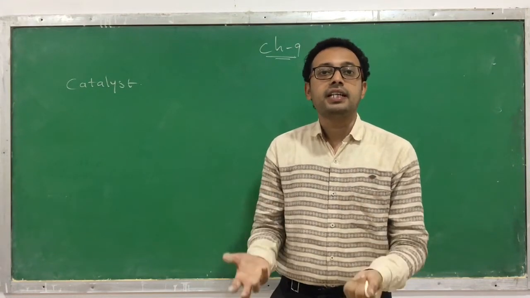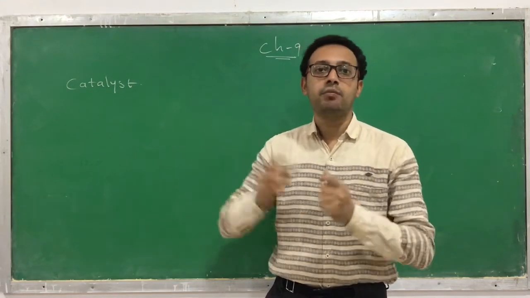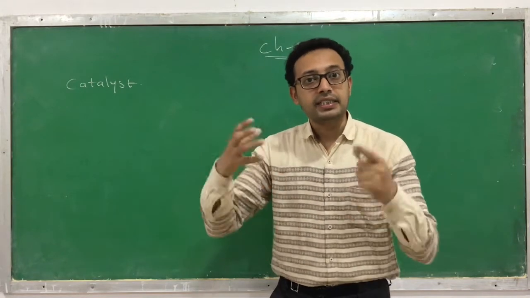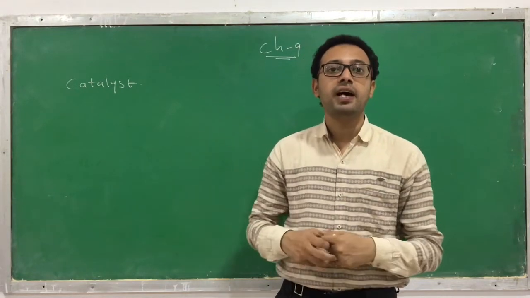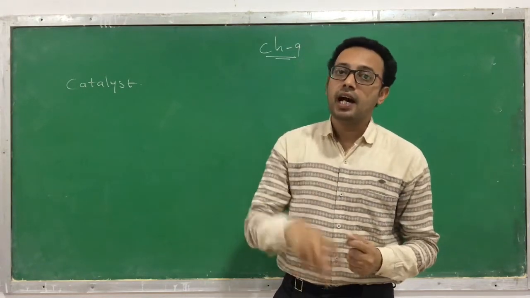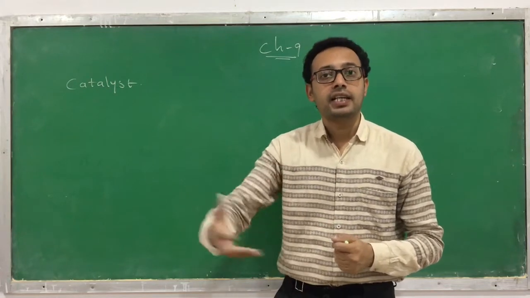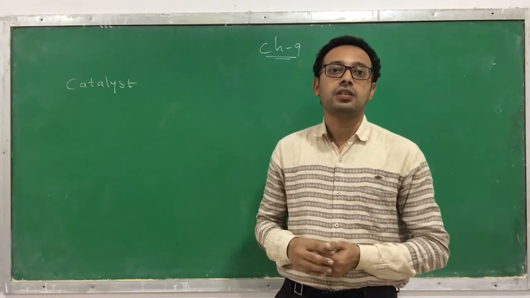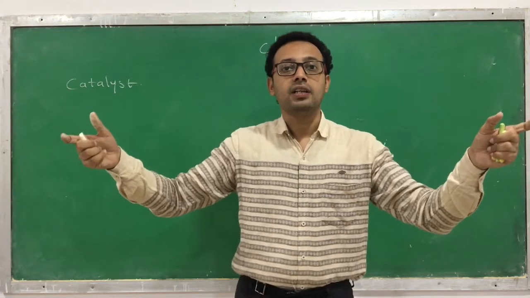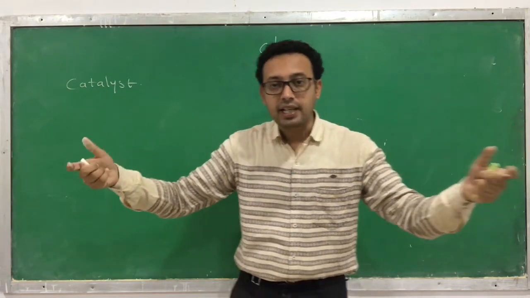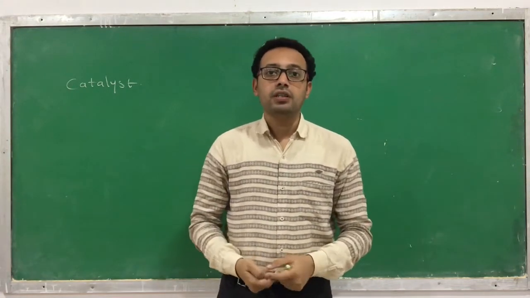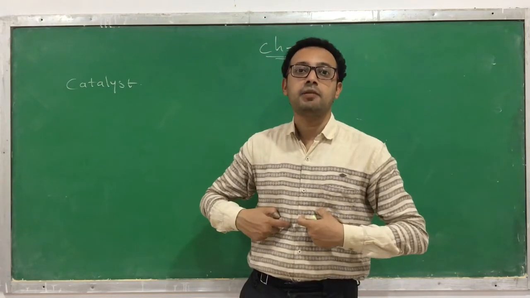This catalyst increases the rate of reaction in the chemistry laboratory. Similarly, the same function is performed by enzymes in our body. They also act as catalysts and increase the rate of reaction. But what is the difference between the catalyst present in the laboratory and the catalyst present in our body?